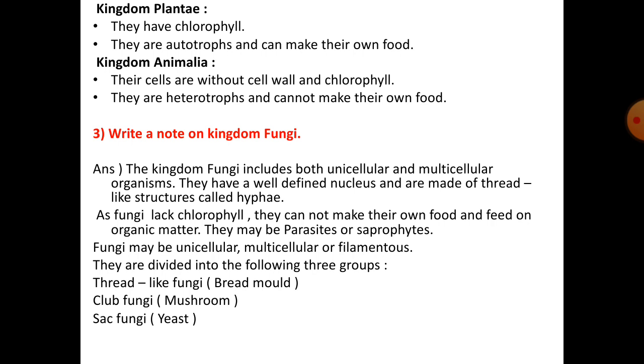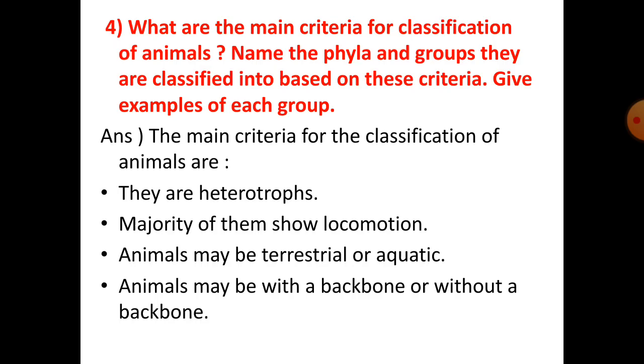Question number 3. Write a note on kingdom Fungi. The kingdom Fungi includes both unicellular and multicellular organisms. They have a well-defined nucleus and are made of thread-like structures called hyphae. As fungi lack chlorophyll, they cannot make their own food and feed on organic matter. They may be parasites or saprophytes. Fungi may be unicellular, multicellular or filamentous. They are divided into the following 3 groups: thread-like fungi like bread mold, club fungi like mushroom, and sac fungi like yeast.